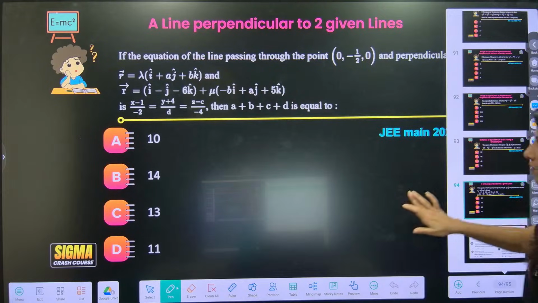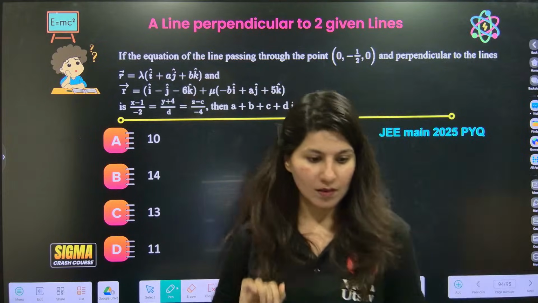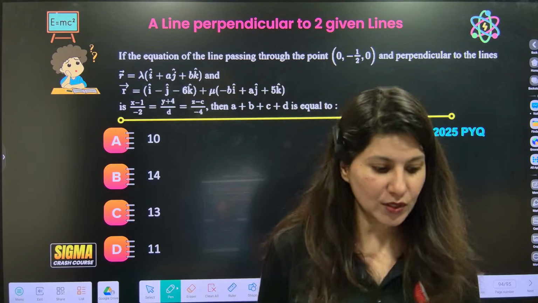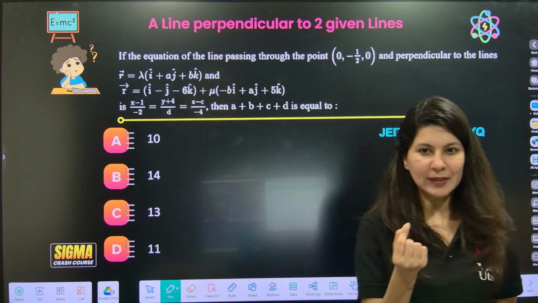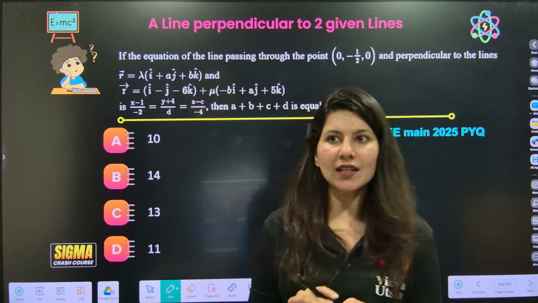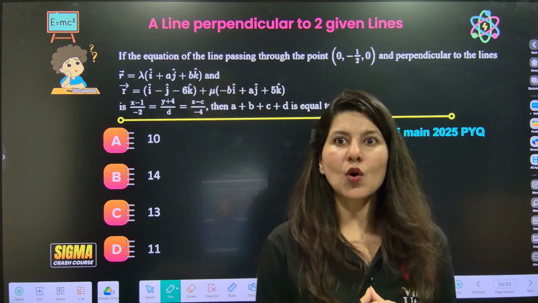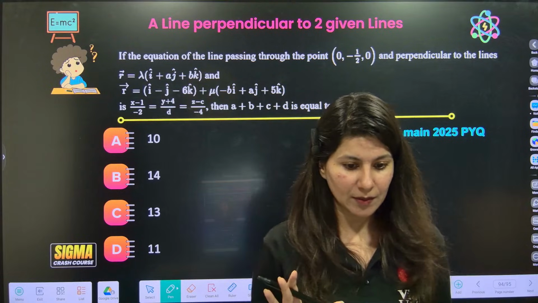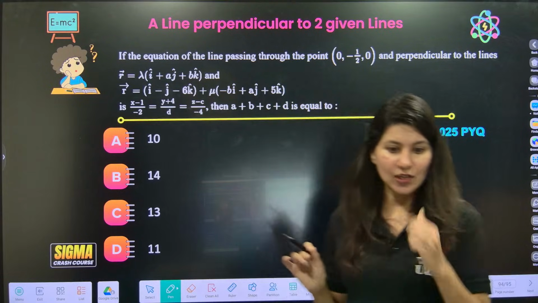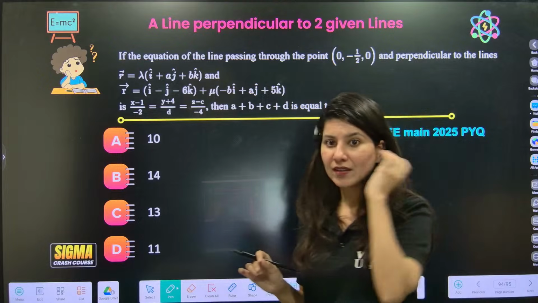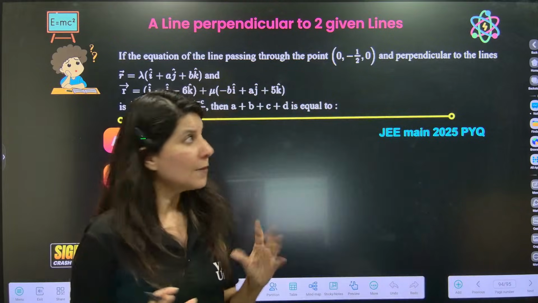Let's do this question. One question, ready? I will be using the concept of 3D geometry and also the concept of vectors in it. Okay, ready? This is a JEE 2025 PYQ, by the way. Let's read the question nicely.